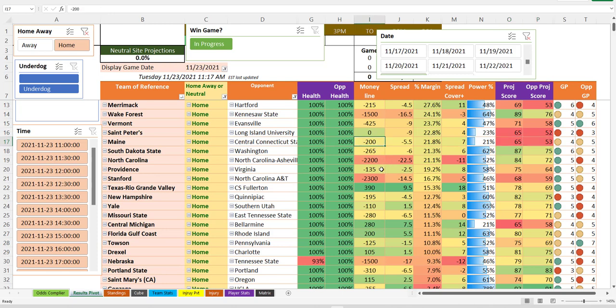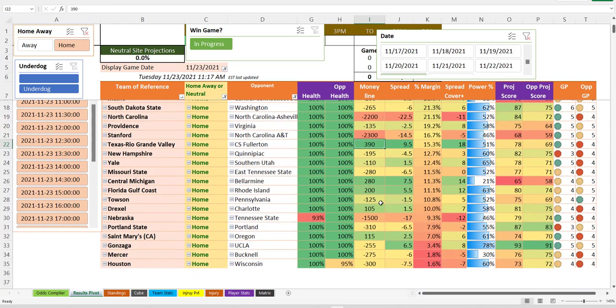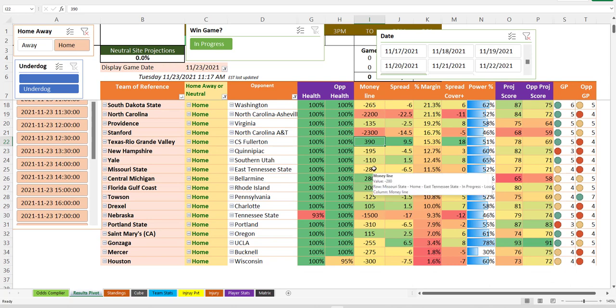That's an okay line. Providence at Virginia. Whoa, really? Wow, it thinks Providence beats UVA? Ooh, boy. And they're favored because they're at home. That's probably a true home game, I bet you, and not a tournament game. There's Rio Grande Valley against Fullerton. If Fullerton's going to ruin our day again.